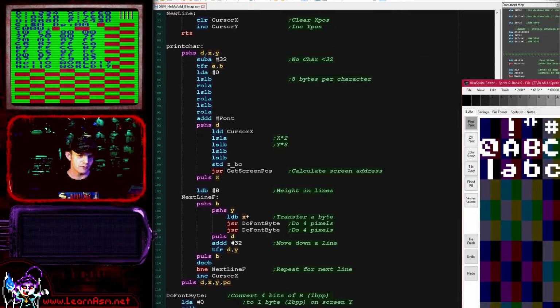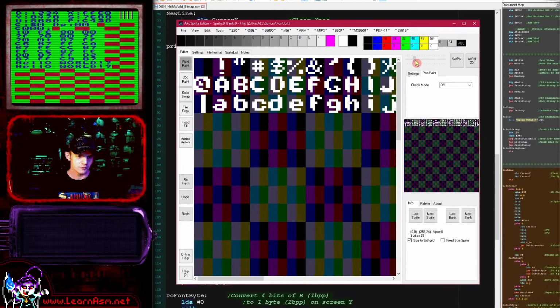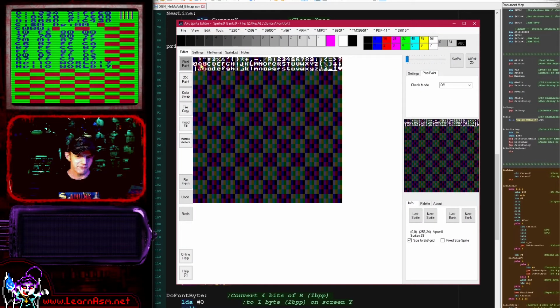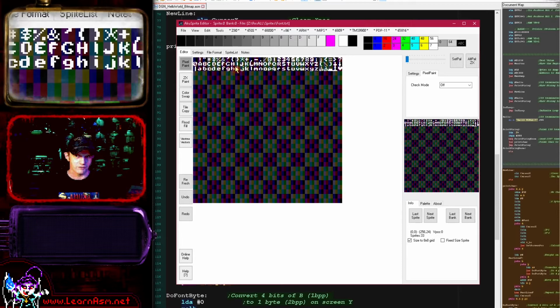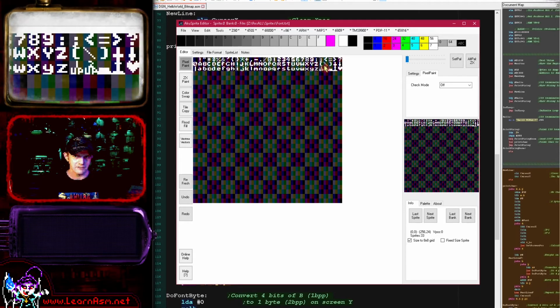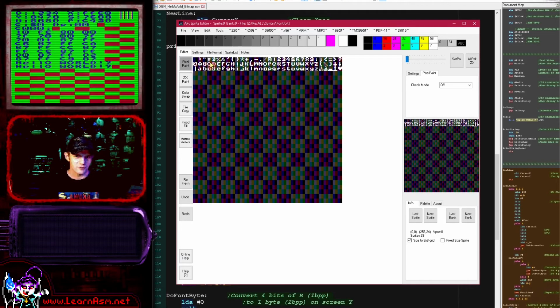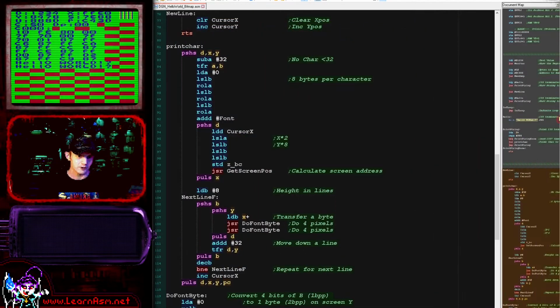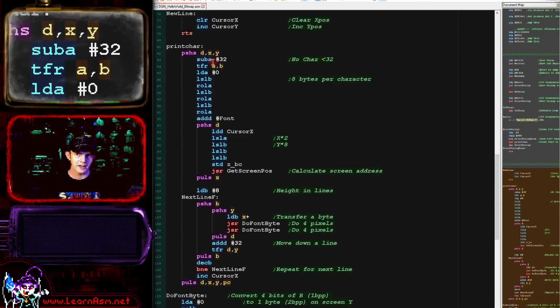Now the font we're using here, this is the font. If I just zoom this out here, you will see we've got a fairly complete font. We've got all of the letters of the alphabet in upper and lower case and a variety of symbols. What we don't have though is anything below the space character. Now the space character, if you don't know, is character 32. So we're going to have to subtract 32 at the start of our code to basically offset the ASCII character to the address within our memory.